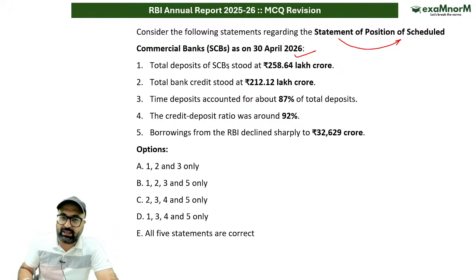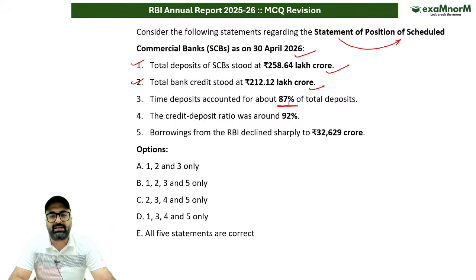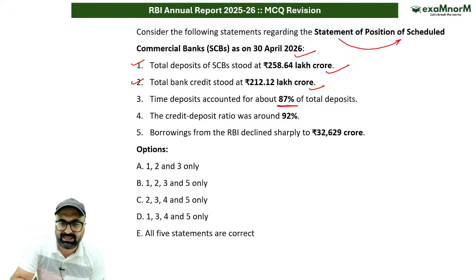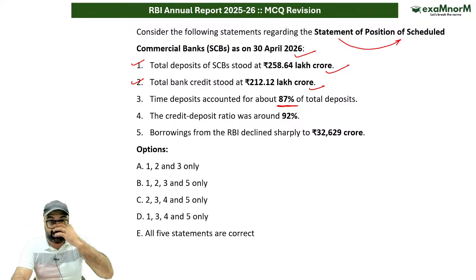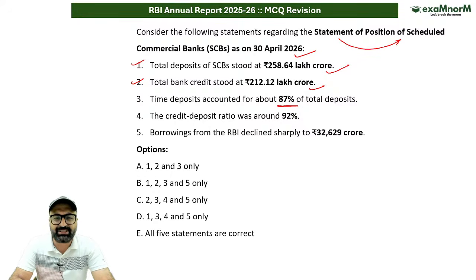if I talk about the statements, the total deposit of scheduled commercial banks is around 258 lakh crores. This statement is correct. Second, the total bank credit is 212 lakh crores, correct. Time deposits accounted for about 87% of the total deposit. If I talk about the time deposit, that is the term deposit, they form the bulk of the deposit base at about 87%.